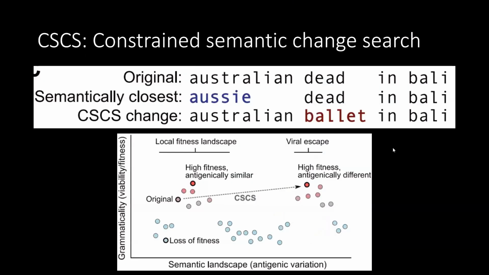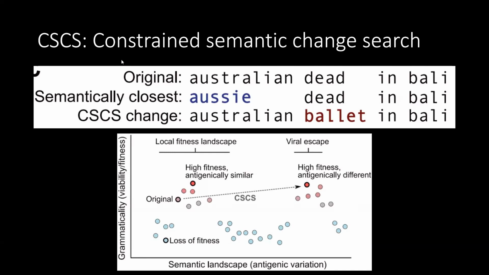Let's take a look at some examples. The original sentence is "Australian dead in Bali." The semantically closest sentence is "Aussie dead in Bali," where Aussie has the same meaning as Australian. With the CSCS change, the sentence becomes "Australian ballot in Bali."